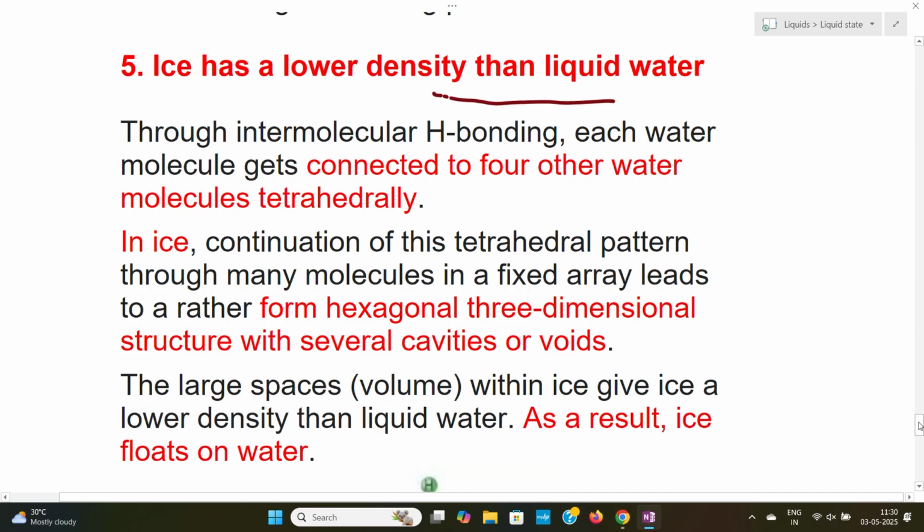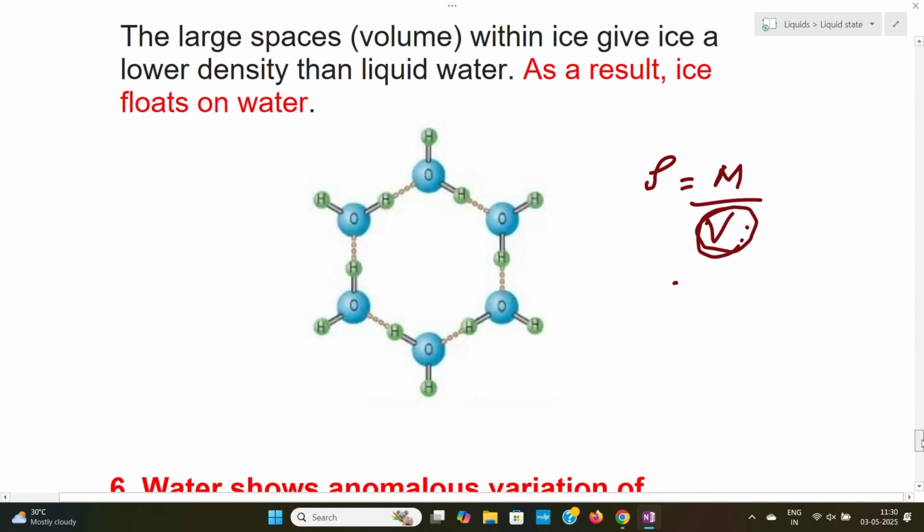The reason is that when water exists as liquid water, the structure is tetrahedral. When water exists as ice, it has a 3-dimensional structure with so many cavities and voids. Because of these cavities and voids, the volume is high. Since the volume is high, density will be less. Because of that, ice floats on water.